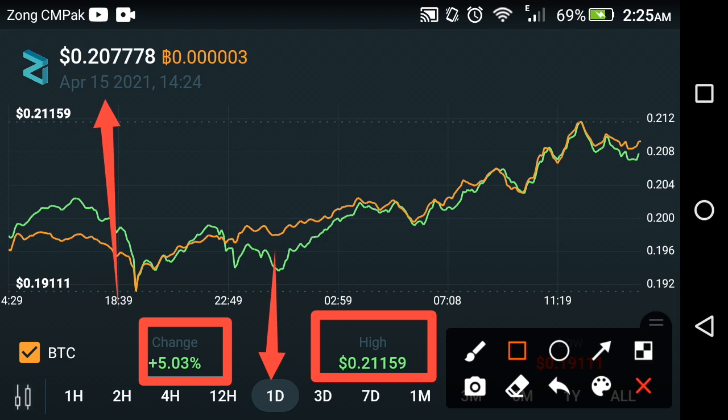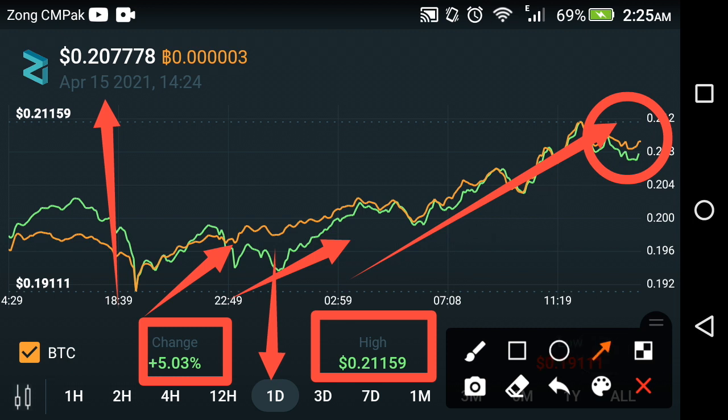If we look at the price prediction chart of Zilliqa coin, absolutely a high jump occurred in Zilliqa coin in the last 12 hours, as you can see here. And if we look at the current situation of Zilliqa coin, as you can see here, after a small dip it is again starting to jump.